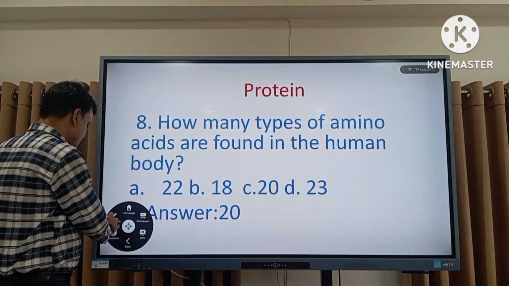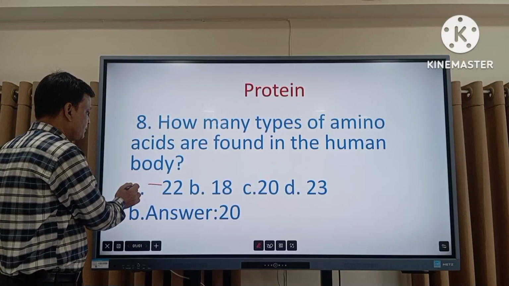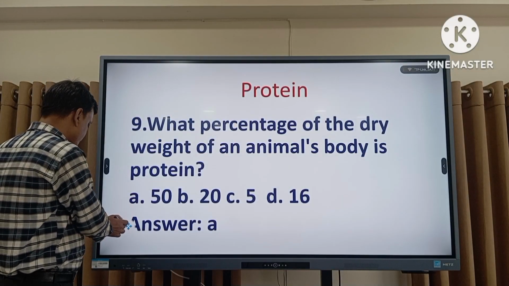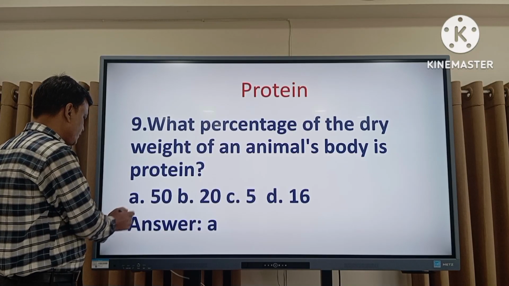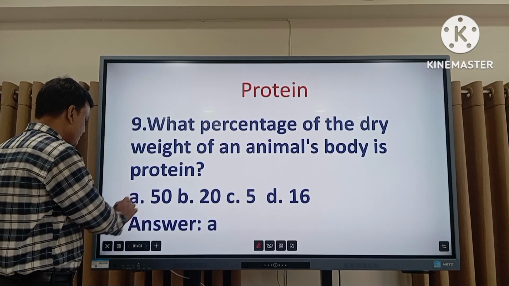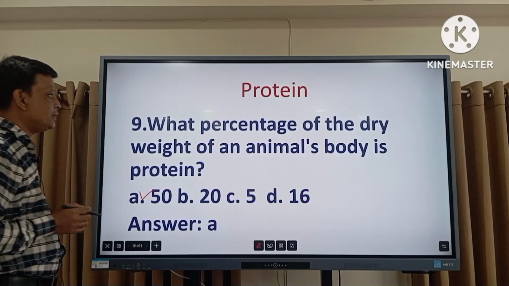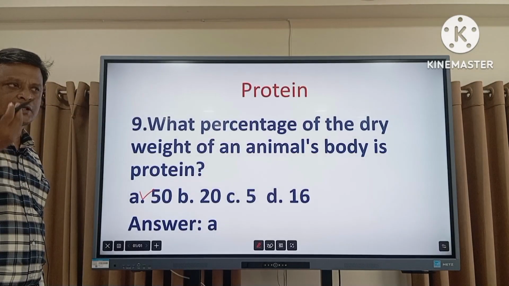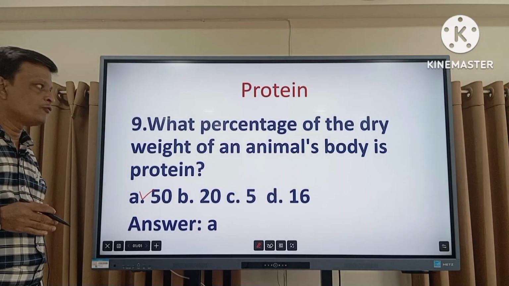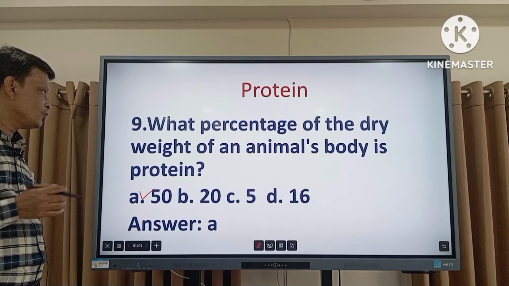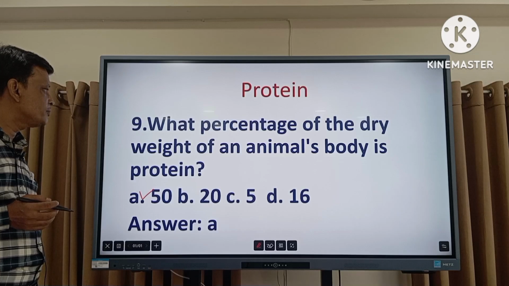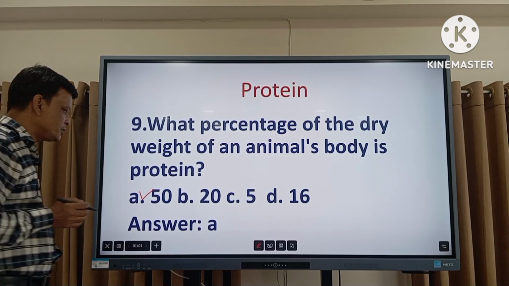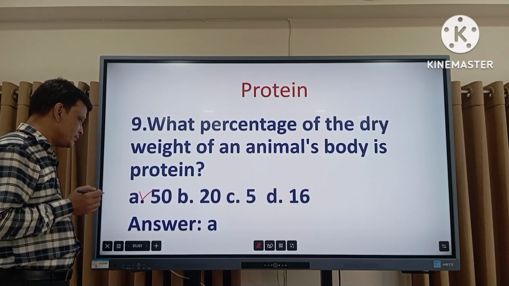The animal body is mostly made of protein. 50% of the dry weight of the animal body is protein. So the right answer is A, 50%.